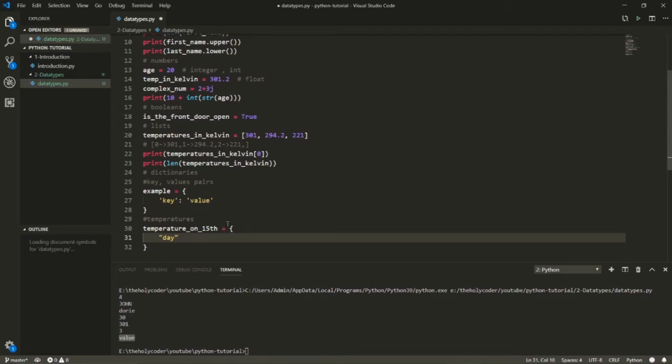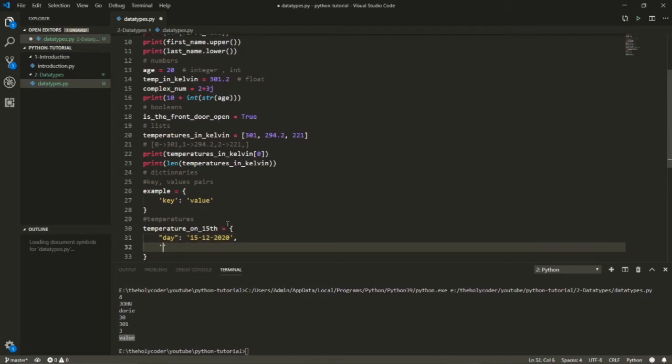And the day is pretty much 15, right? 15 12 2020. And I also want to know the value, and this value is, well, they are not keywords, remember that. They're just our choice. Whatever your choice is as a programmer, you choose it. And 301.2, whatever. So you can actually store numbers here, and you can also store arrays here, remember that.